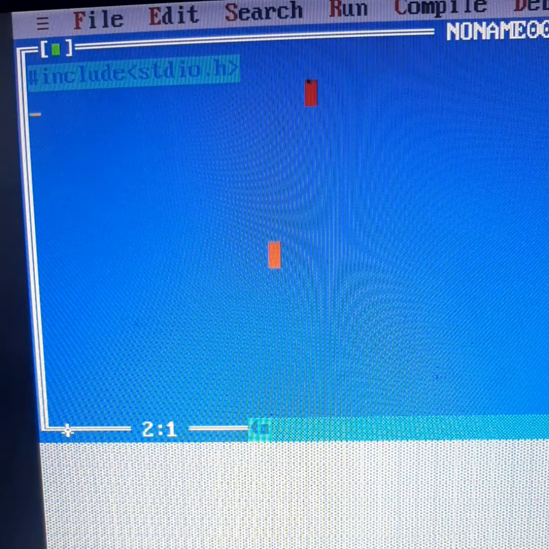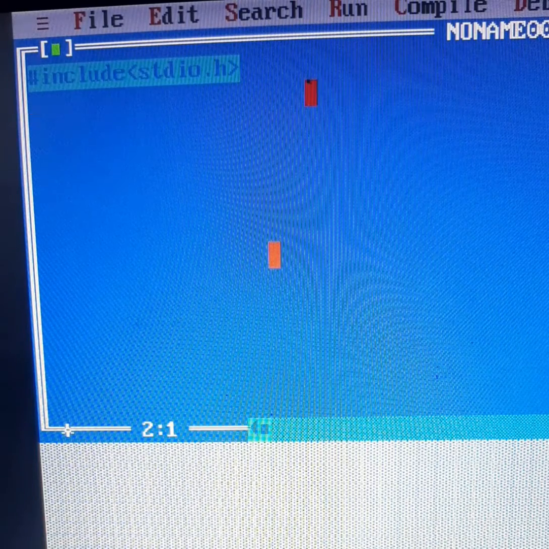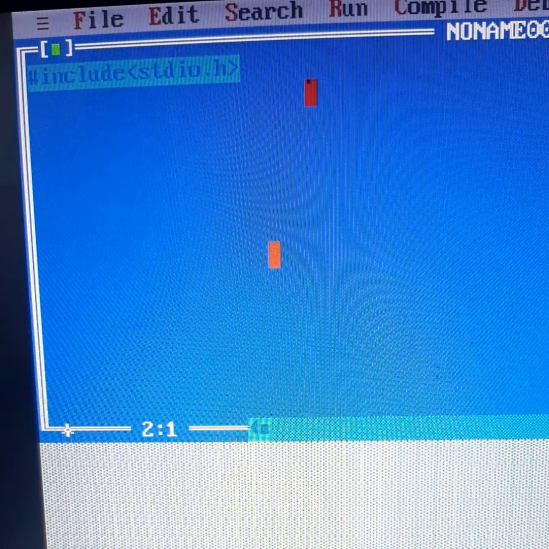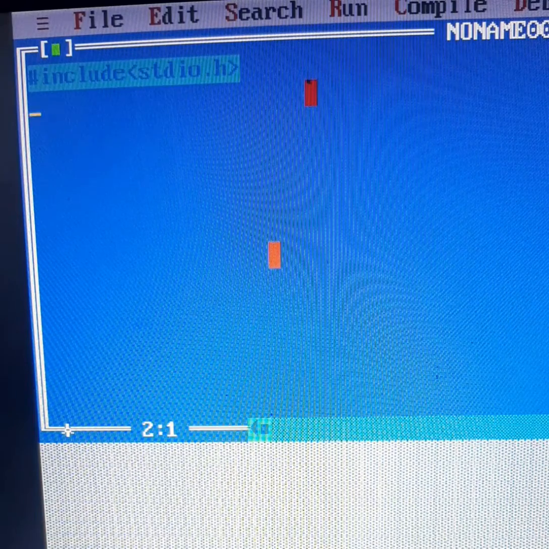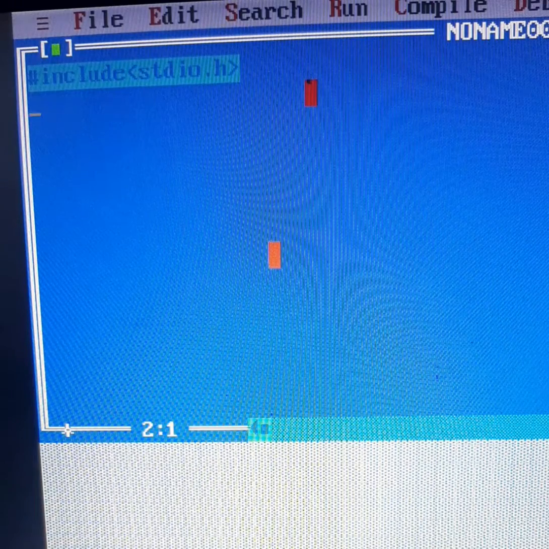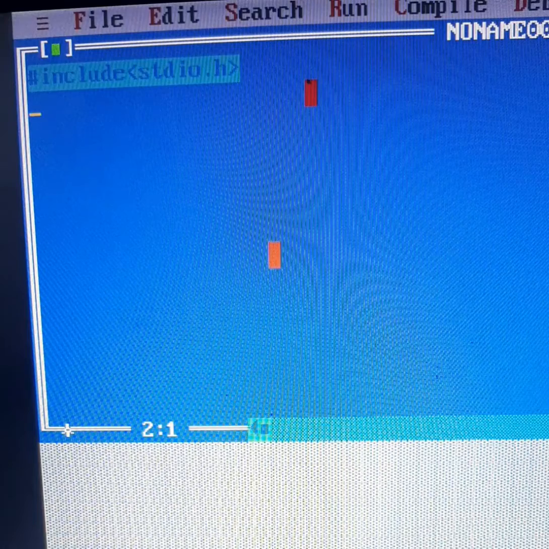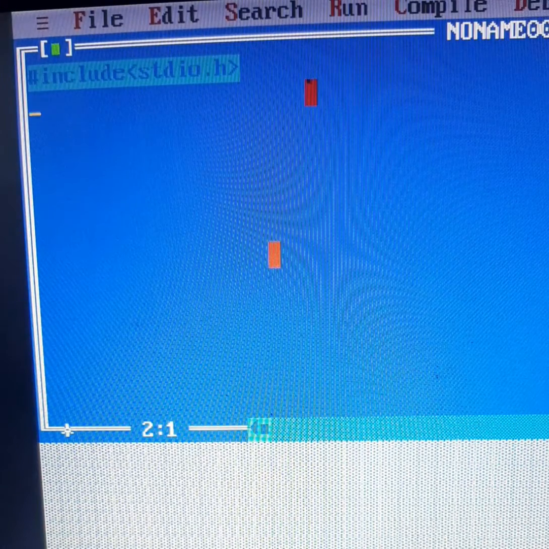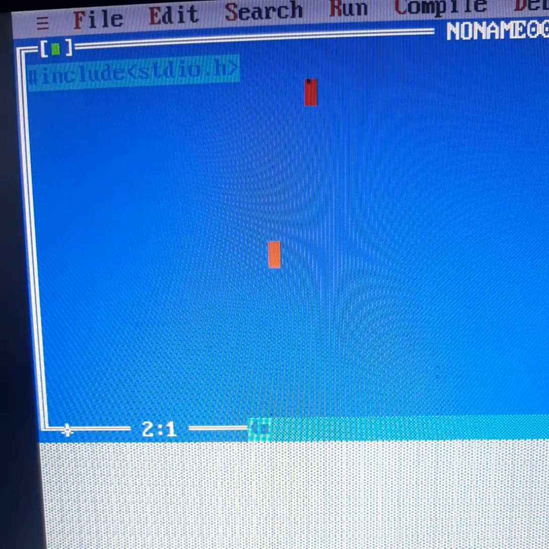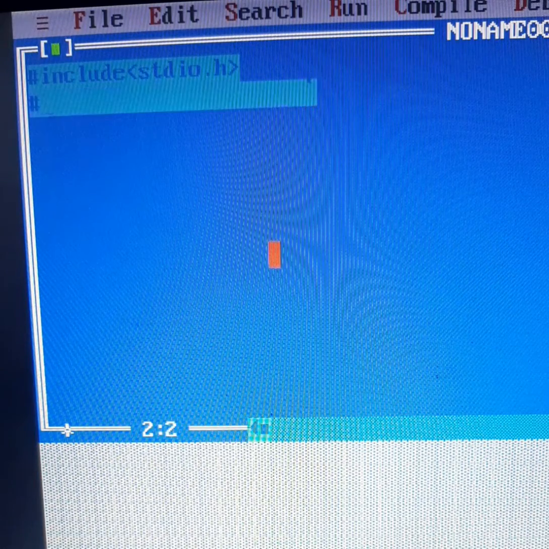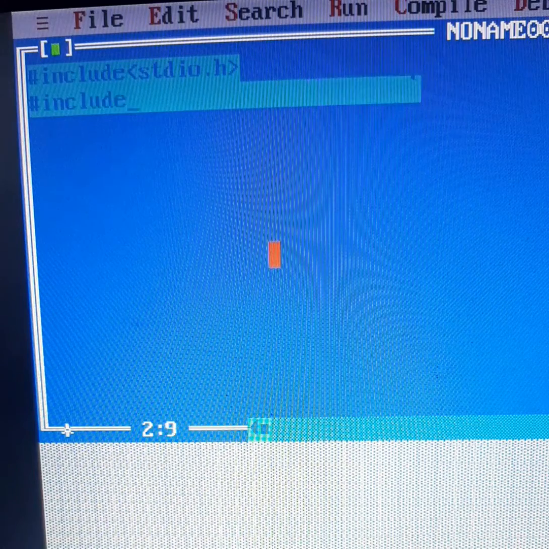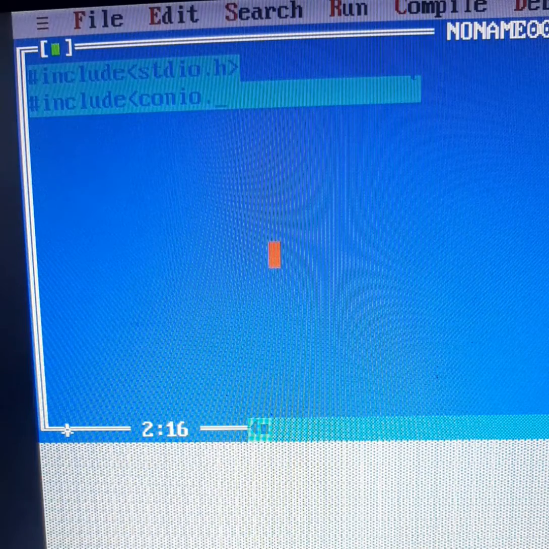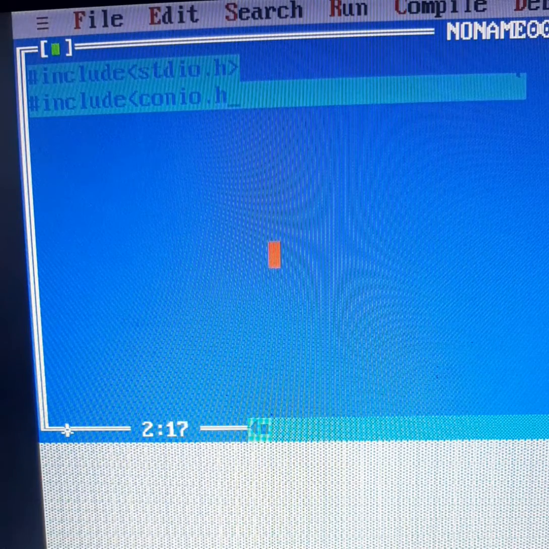What is this hash? Hash is actually a preprocessor directive, which means that before compilation of your program, C is going to move to the include folder and take this header file stdio.h from it, so that whatever functions we have used in our program, they all can be used. So include is actually a folder which is present with C. Here I am using the other header file also, conio.h.